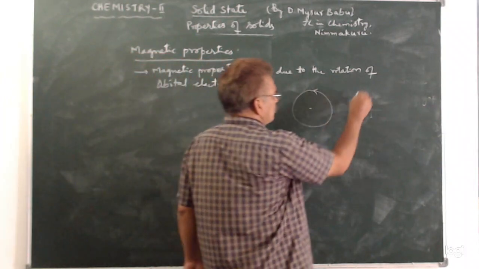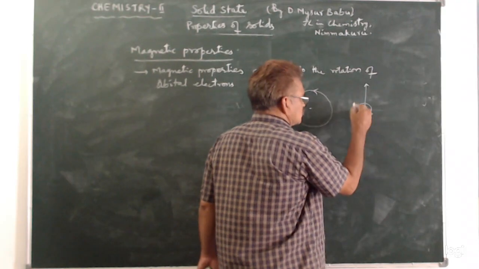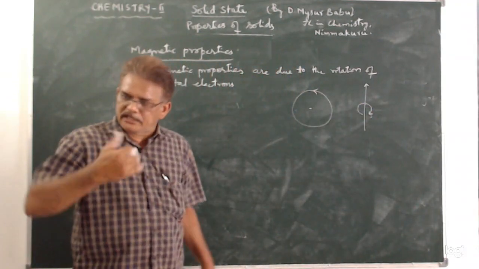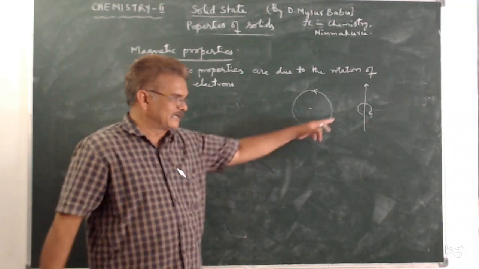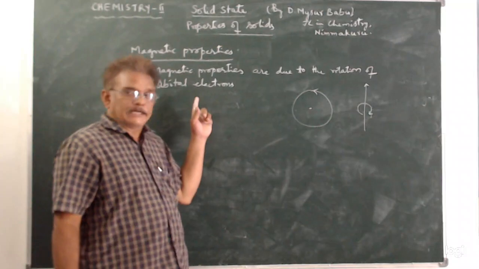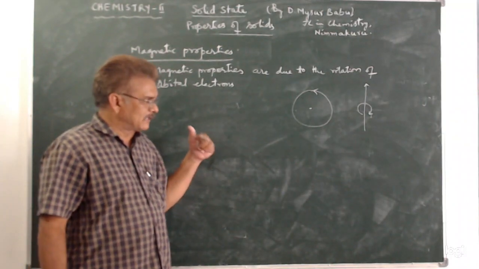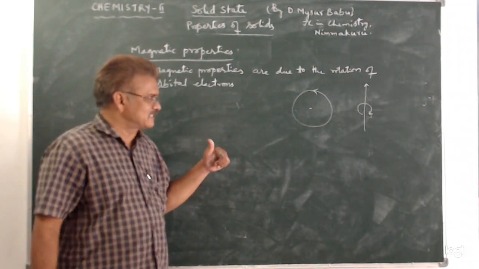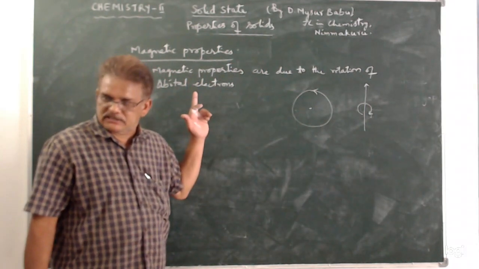Similarly, there is the spin of the electron. What is meant by spin? Rotation of the electron on its own axis. That is called the spin. Due to rotation around the nucleus and due to rotation about its own axis, the magnetic properties arise.